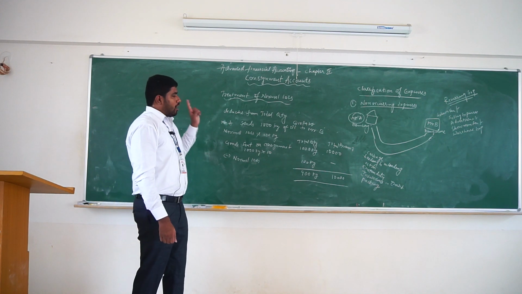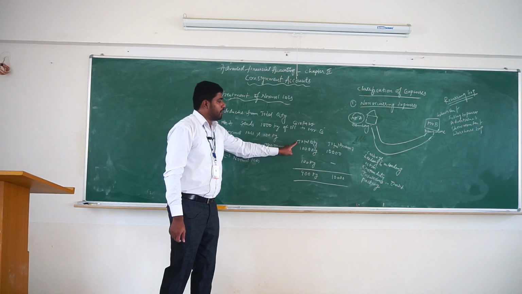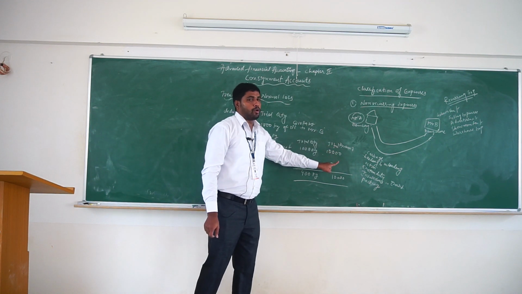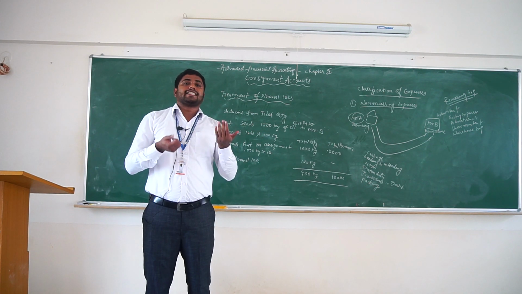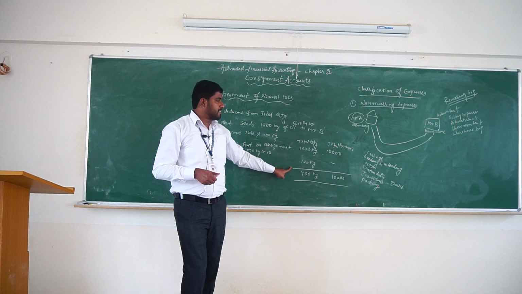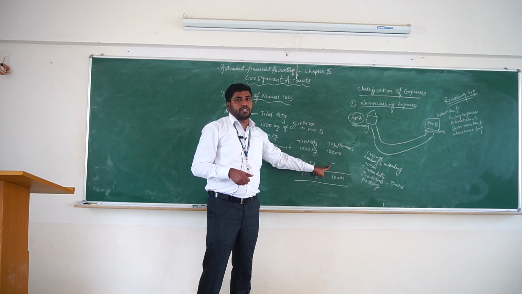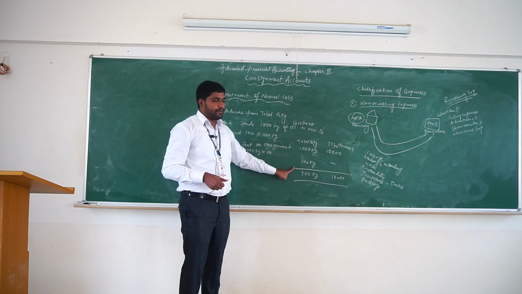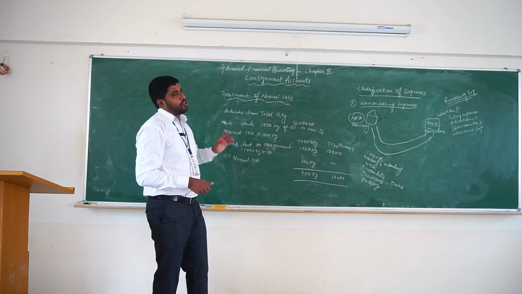When normal loss occurs, the quantity of loss should be deducted from total quantity and not from total amount, because this normal loss we already expected and it is already a part of the cost of production. That's why we are not deducting the value from the total amount. Deduct only the quantity from total quantity. So this is the treatment of normal loss.